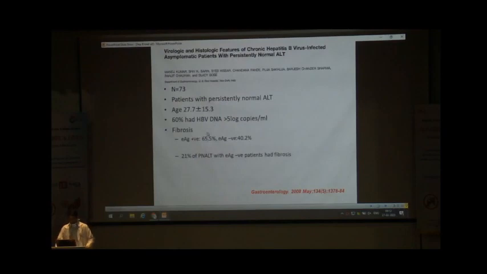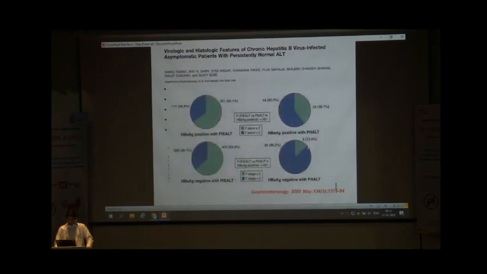So this study from a similar population, with a number of 73 and age around 30 years, showed that in the patients who had persistently normal ALT, around 40% of these subjects who were HBe antigen positive and had persistently normal ALT have significant fibrosis, meaning F2, F3 or F4 fibrosis.